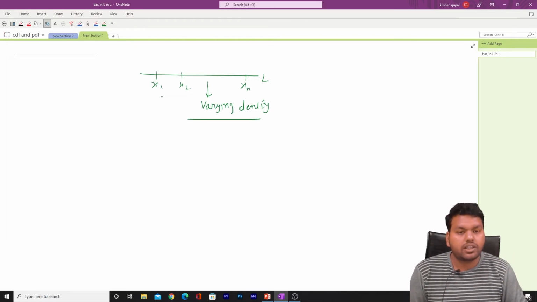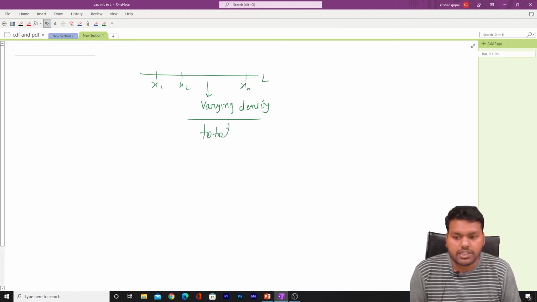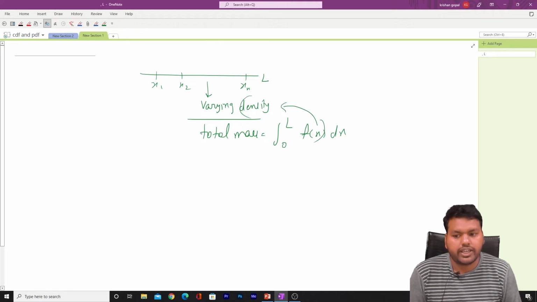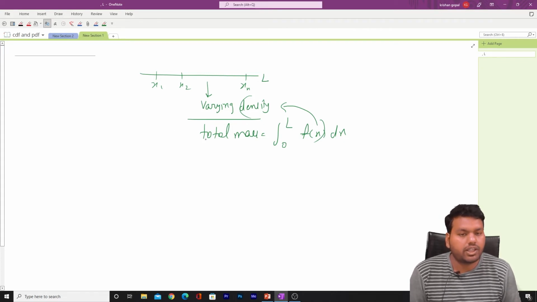So to calculate the total mass we will use integration here. The total mass is equal to the integral over the rod length L of f(x) dx. This f(x) is the same as the density. So we will do the integration and we can calculate this total mass.